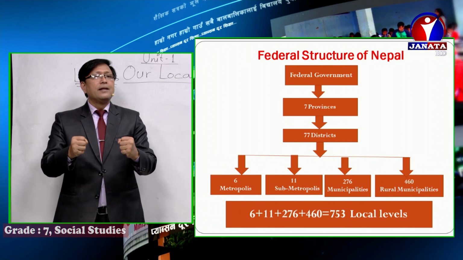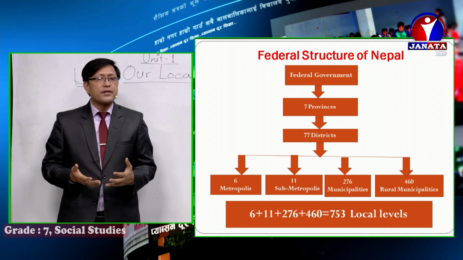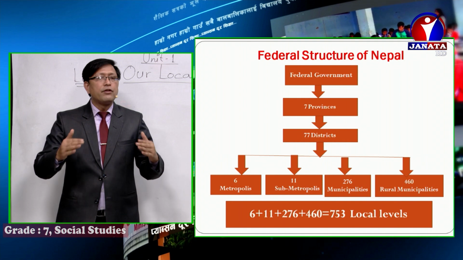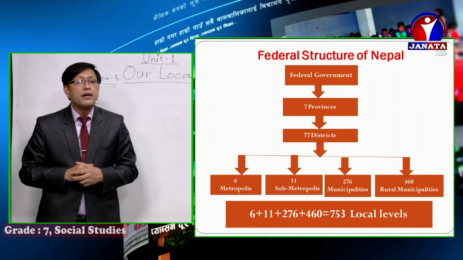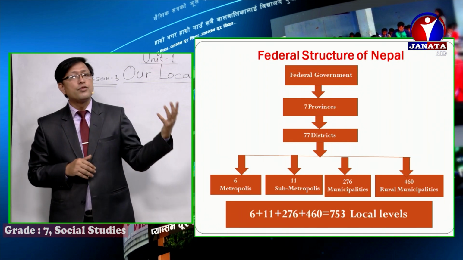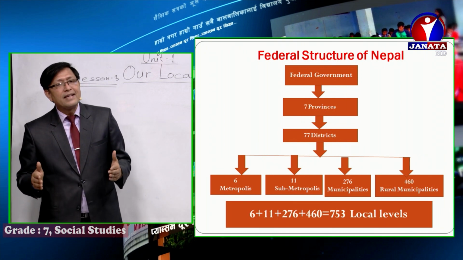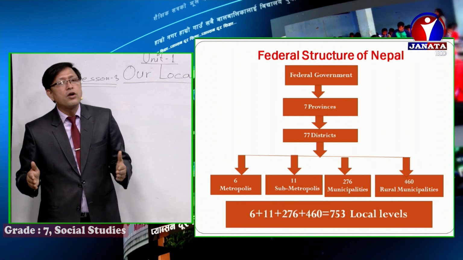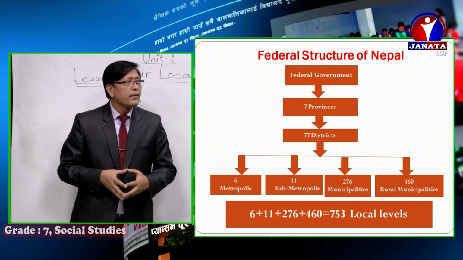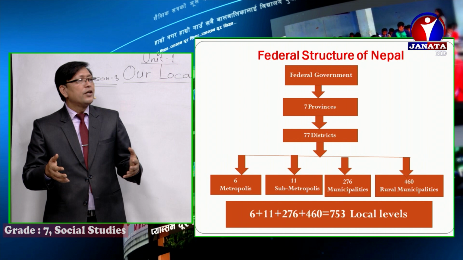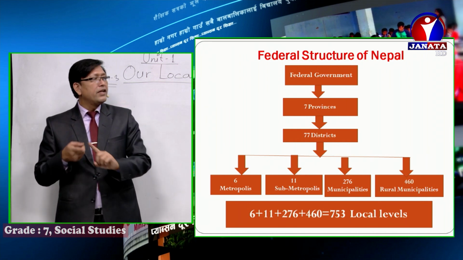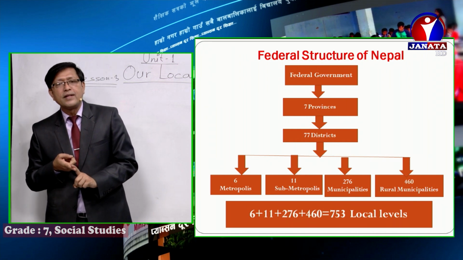All right. Then after, according to our federalism, there are 77 districts. Before, there were 75 districts. Now, our country has been divided into 77 districts under the structure of federalism, boys and girls. Then after, you'll find local governments, local levels. How many metropolis? 6 metropolis.